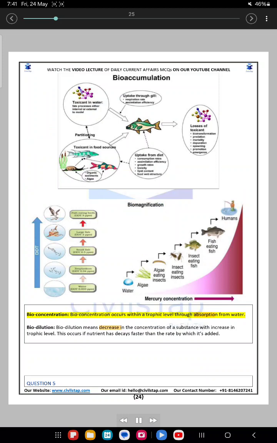Bioconcentration occurs within a trophic level through absorption from water. Biodilution means a decrease in the concentration of a substance with an increase in trophic level. This occurs if a nutrient decays faster than the rate at which it is added.